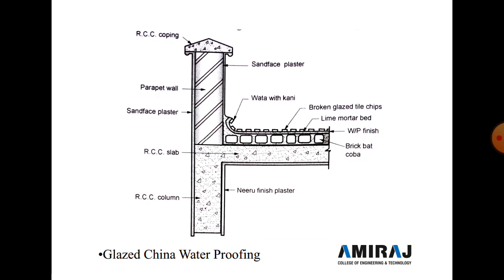Now in the next figure we discuss the glazed China waterproofing. So here you exactly see in a RCC slab, above the RCC slab brick bat coba is prepared, and then waterproofing finishing is done, and lime mortar bed is prepared, and above the lime mortar, broken glaze tile chips are fixed, and by wooden hammering we fix the broken glaze tiles, and vata with kani is done at every corner part, so it's easy for waterproofing work.